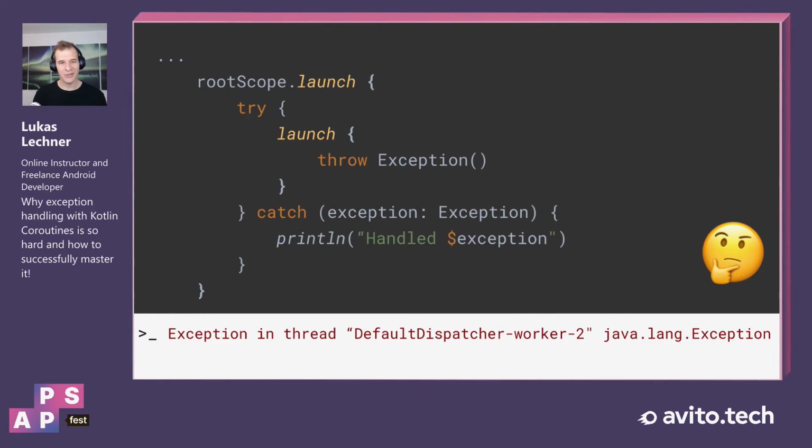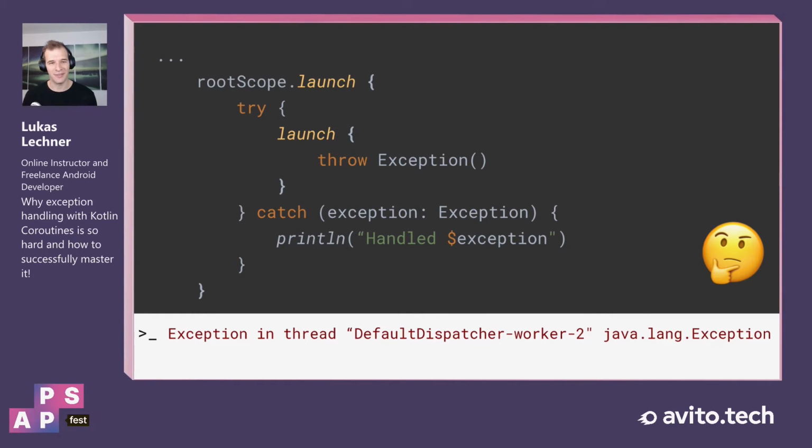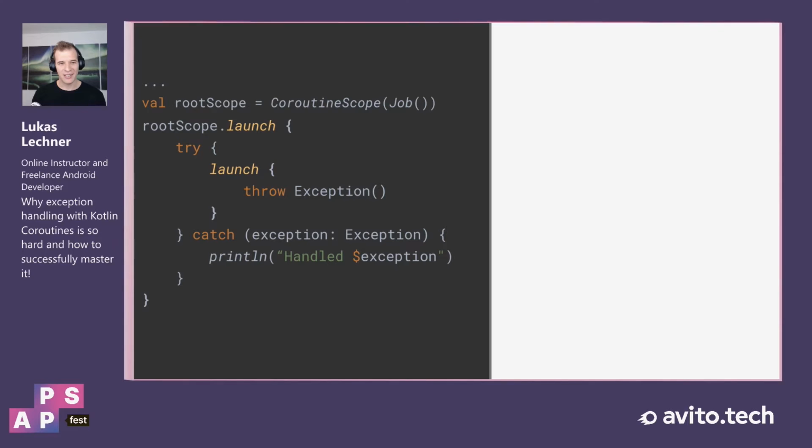And here you can clearly see that we're throwing an exception inside the try block, but for some reason we're not able to handle it in the catch block. And this is confusing and not that intuitive. But what actually happens here? In order to understand what happens, it's useful to have a look at the job hierarchy.